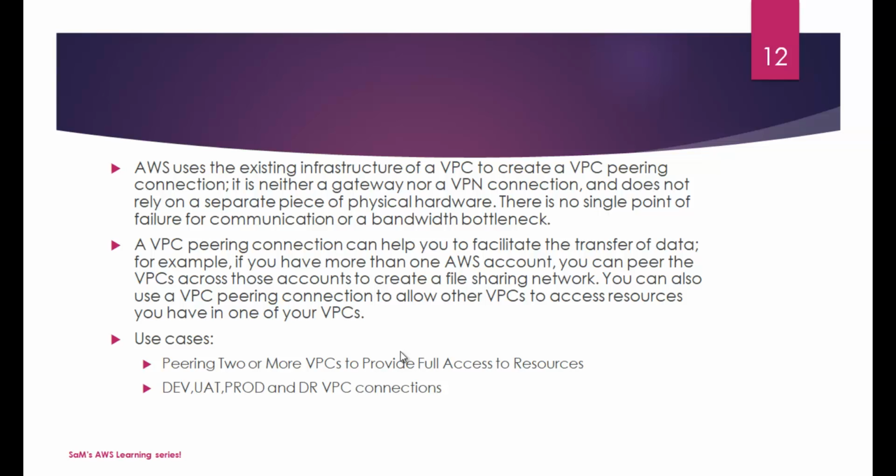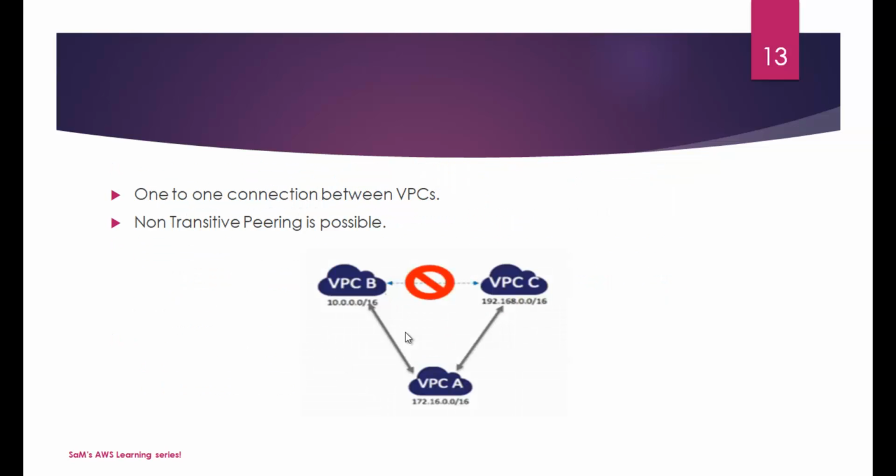And think about this scenario. Often we might need connections between dev and UAT just to facilitate the network transfers, be that the data, be that other integration, system integration calls and other stuff. So we have this VPC peering between dev and UAT and prod, and then prod and disaster recovery environment. We have this active VPC peering. That's the best use case I can think of.